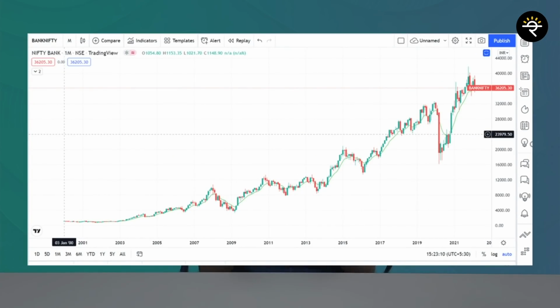Well, in the previous segment, we understood that Bank Nifty was created on 15th of September 2003. But if you have a look at this chart, you can see data from the year 2000. And I'm sure you might be wondering how that is possible. For that, we have to understand that any index will have a base year. In the Bank Nifty case, the base year was decided as 2000, and that was the reason why you could see data points from January 2000. And the base price which was fixed for Bank Nifty was 1000 rupees. So from that 1000, we can see whatever has been the journey for Bank Nifty till date.